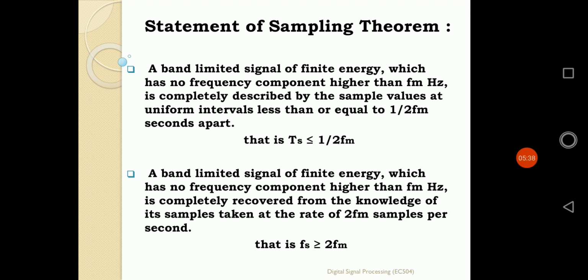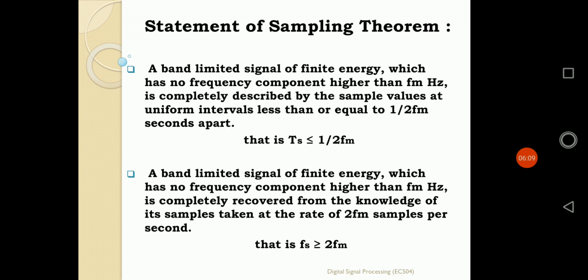That means whenever a continuous time signal is defined by x of t, that x of t should be a band limited signal, and its maximum frequency component should be defined by FM Hertz. If it is a multi-tone signal, there are several frequencies, F1, F2, F3, F4, F5. Out of those, the maximum value of frequency is defined by FM here.